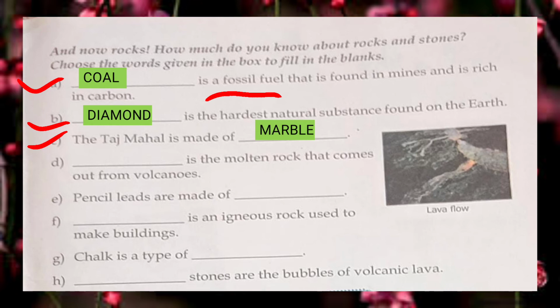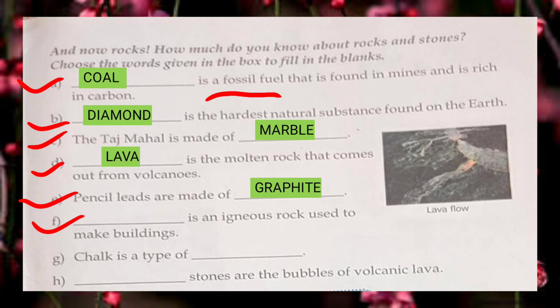All right. Option number D is the molten rock that comes out from volcanoes. That is known as lava. All right. The next one is, pencil leads are made of graphite. If anyone asks what pencil leads are made of, pencil leads are made of graphite.